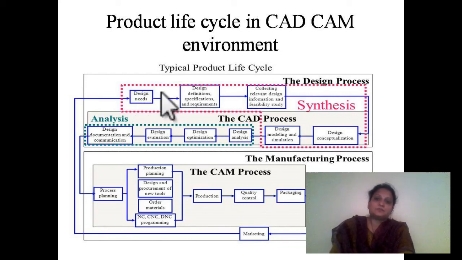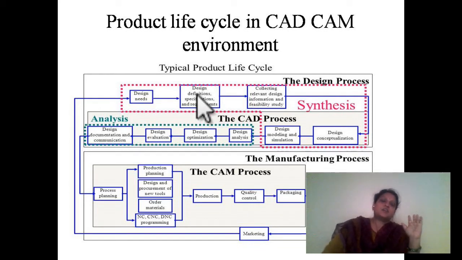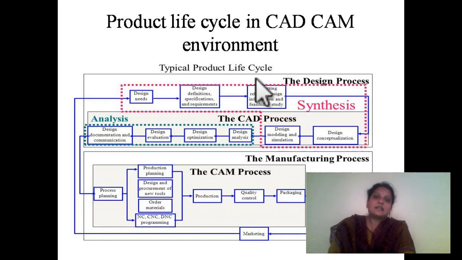So now after getting the need, what we do is we give the design specification and requirements. It means what are the things we require and how we are going to make. So all these definitions we'll do. And now we collect the relevant information. It means either by studying the existing components or else by taking new ideas. We make some components. And once we are ready with the idea of what we have to make, then we go for the design.